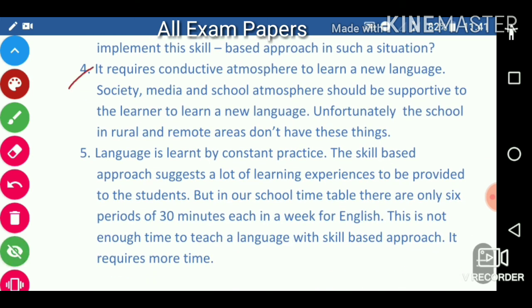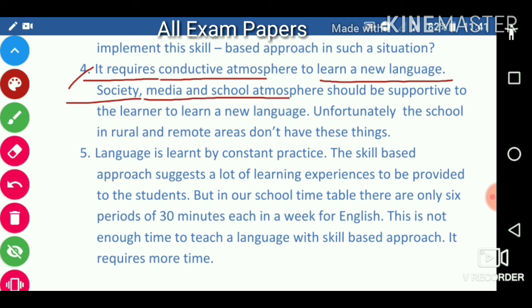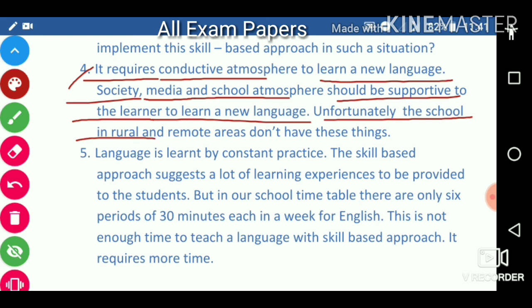Next, it requires a conducive atmosphere to learn a new language. Society, media and school atmosphere should be supportive to the learner to learn a new language. Unfortunately, schools in rural and remote areas don't have these things.